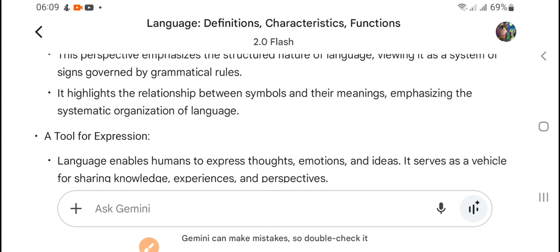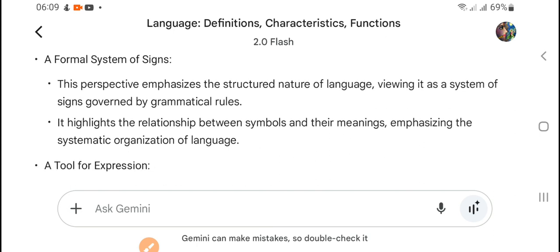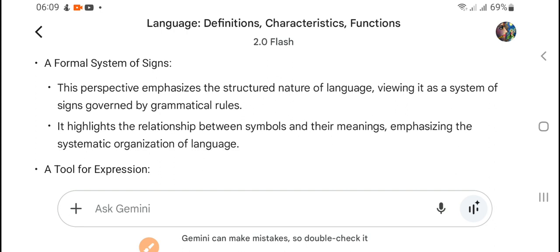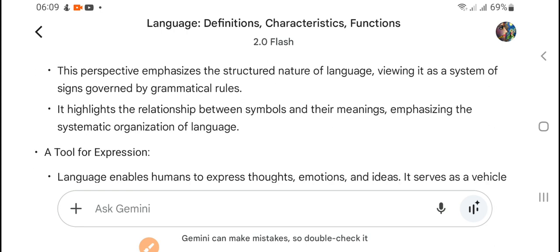There is a grammar: I is the subject, have is the verb, and a book is the object. So this way we have to speak, right? That is a grammatical rule. 'I am teaching you' cannot become 'you teaching I am'. If we don't follow this order, there is no proper communication. That is why this is called a formal system of signs. In a formal system, what is to be placed first, and the order we have to follow, are called rules.